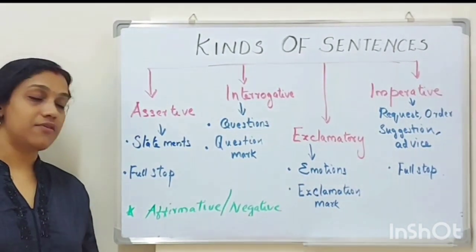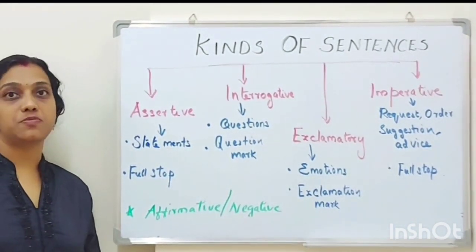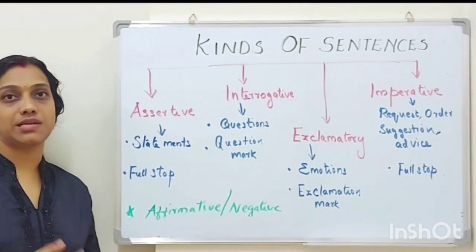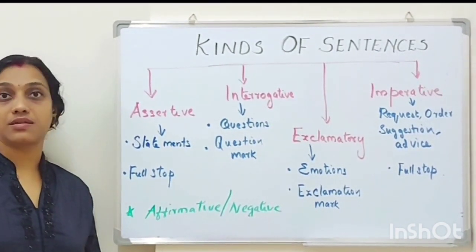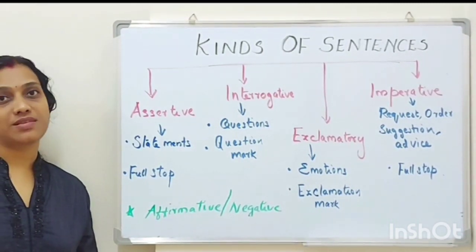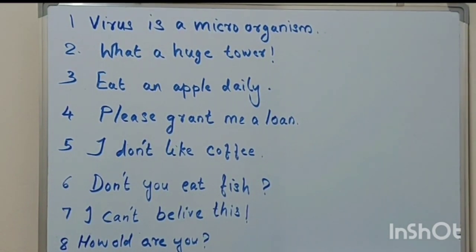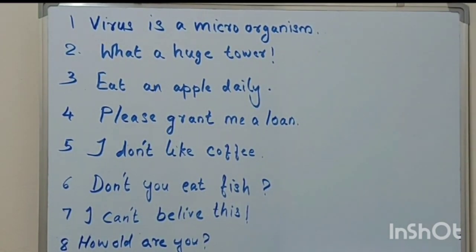Now the last part is affirmative and negative sentences that we also discussed. Affirmative means it is a positive natured sentence and negative means it is a negative sentence. So that's all about types of sentence. Now it's time for assessment. Please pause the video and try to do the exercise. Answer key will be provided.